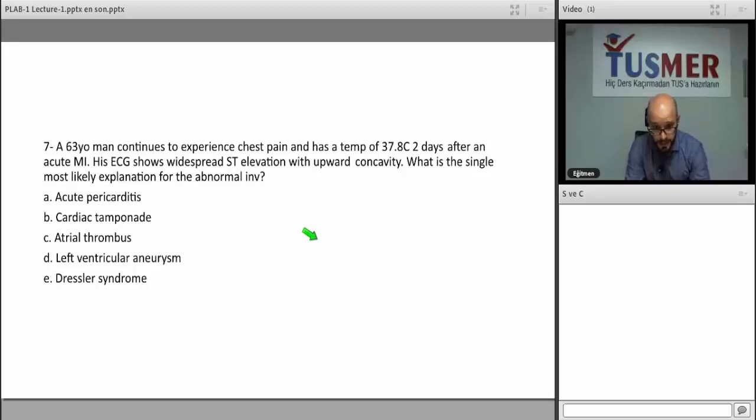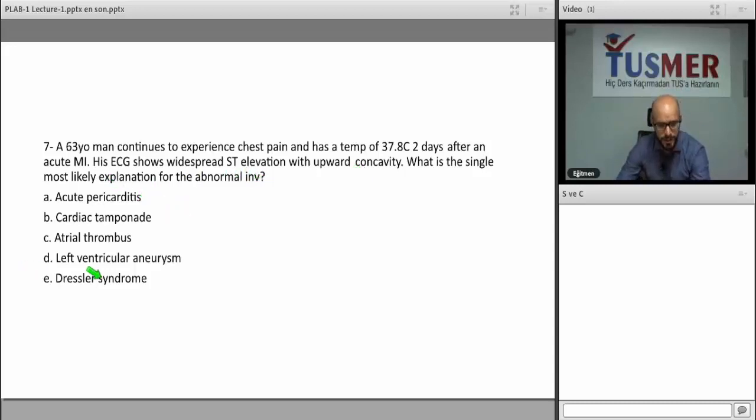He has a temperature of 37.8 for 2 days after an acute MI. His EKG shows widespread ST elevation with upward concavity. This is really important, guys. Upward concavity means like this, okay? It's more indicative of pericarditis. What is the single most likely explanation for the abnormal involvement?